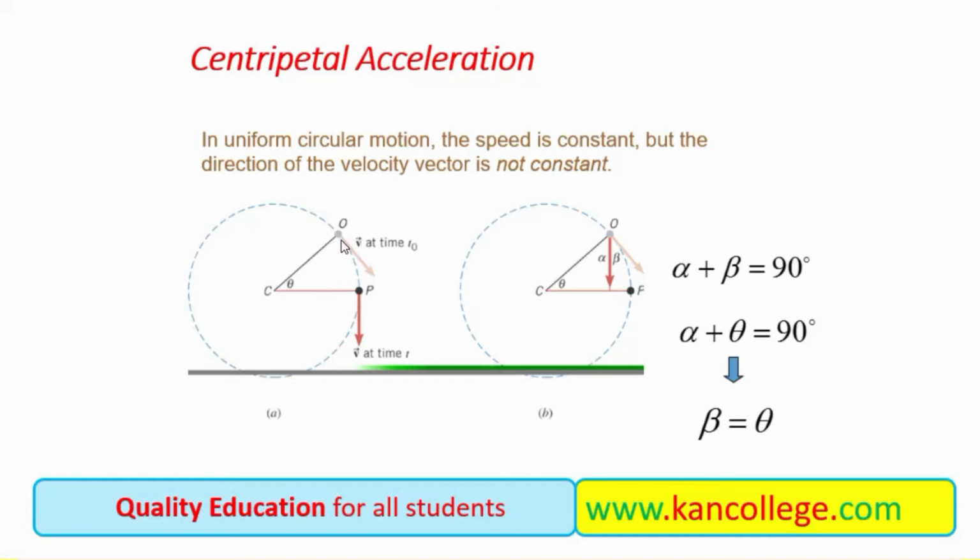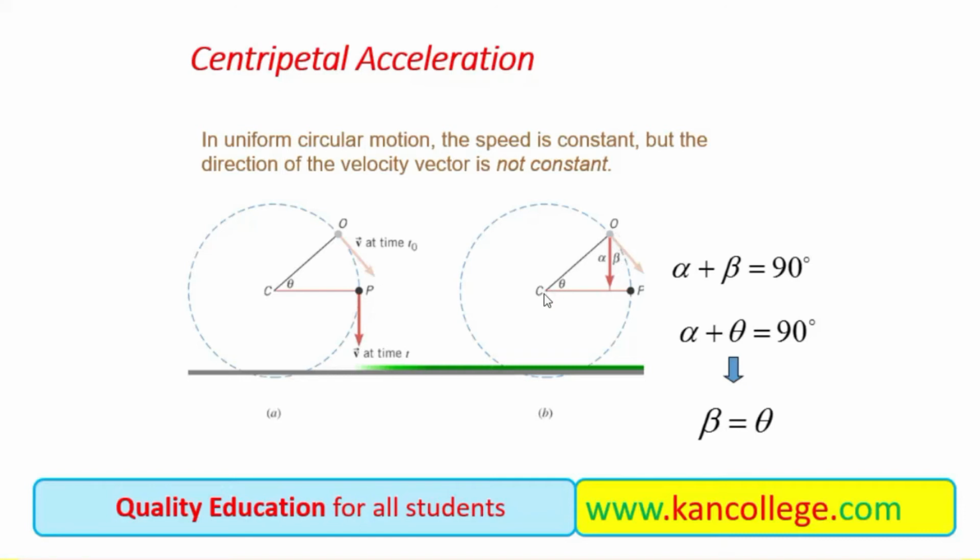But in this slide, you note that if the angle between the radius of two positions is theta, then the angle between their corresponding velocities, the pink vector and the brown vector, if we draw the brown vector at the starting point O, it means that the initial velocity and the final velocity have an angle of beta.